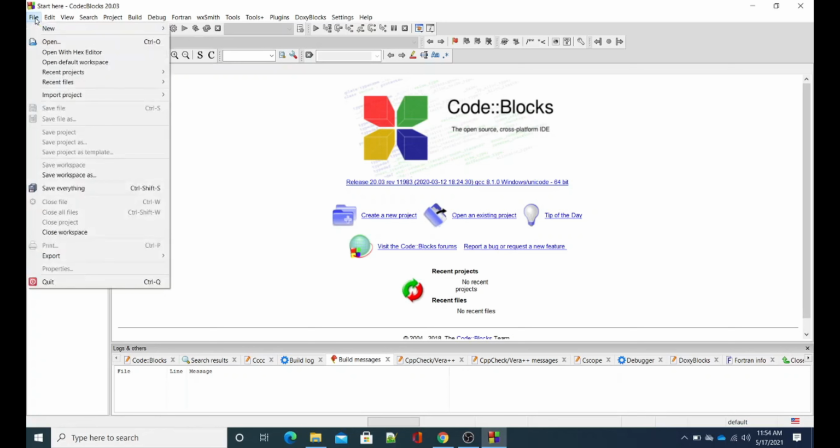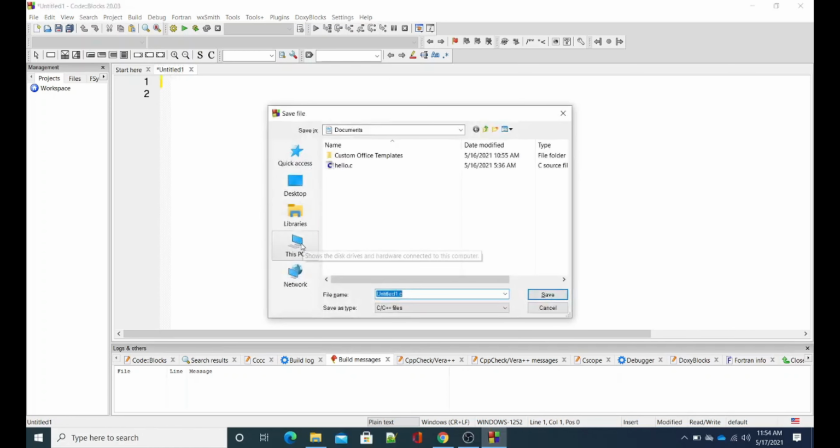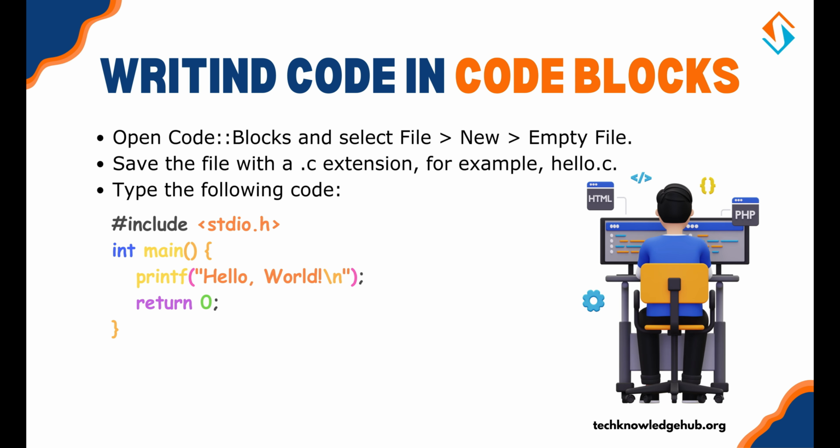Open Code Blocks and select File, then New, and then select Empty File. Save the file with a .c extension, for example, hello.c. Type the following code.